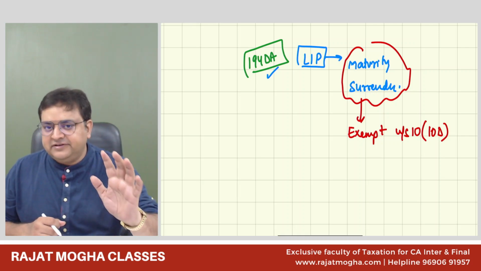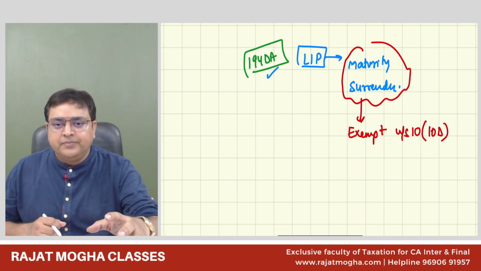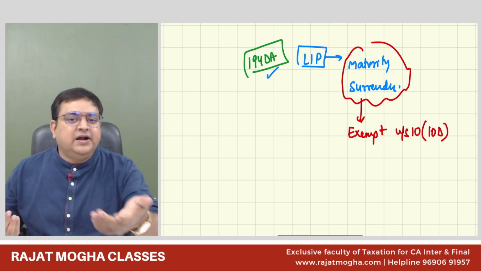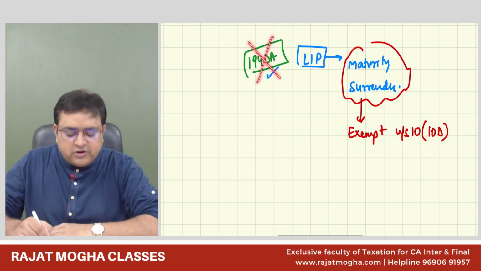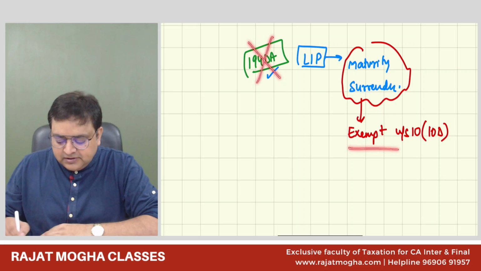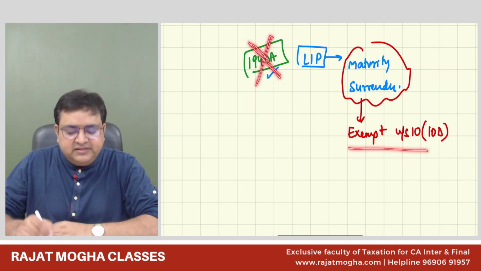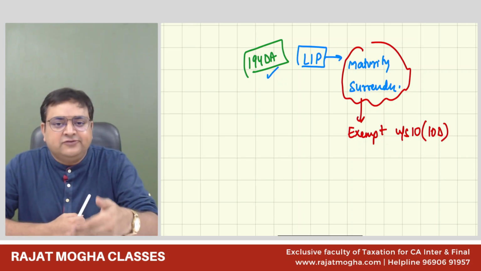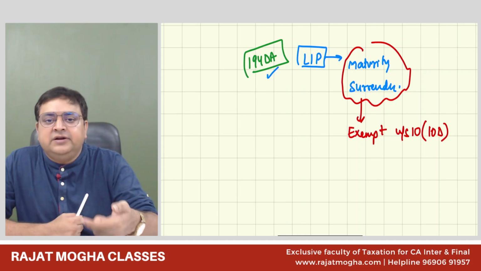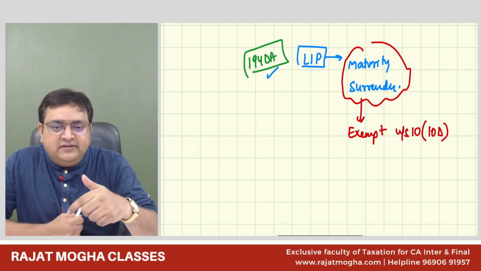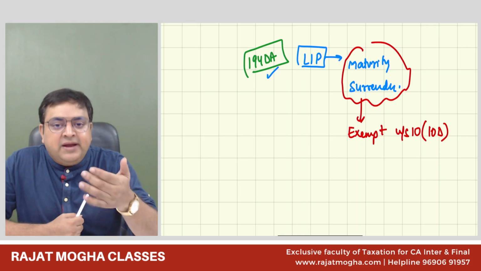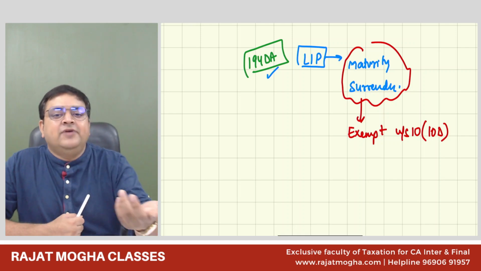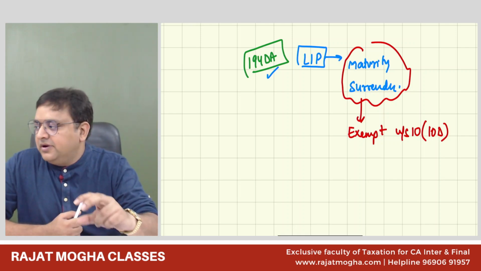And you all know what section 10 means. Section 10 is exempt income. So if this amount is exempt, how can someone deduct TDS? This section will also not come into the picture. If this amount is exempt, then 100% there would be no TDS. Because what is TDS? It is tax deducted at source. Why are we deducting the TDS? Because it is your income. That is the reason we should deduct TDS. But if it is your exempt income, then why should someone deduct the TDS? Guys, still here, are you clear on this point?